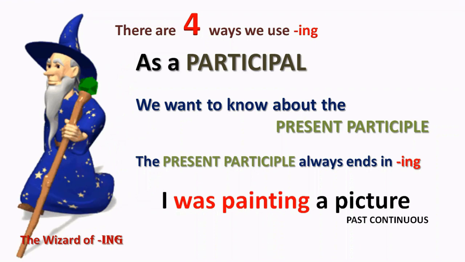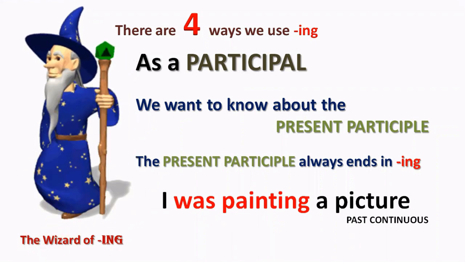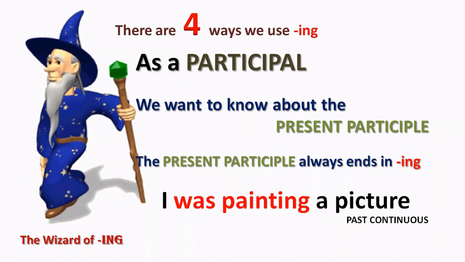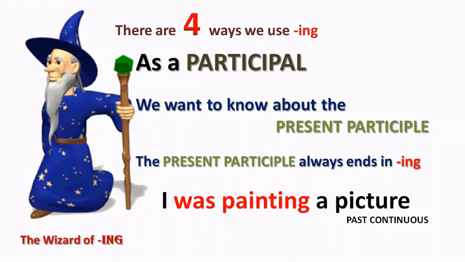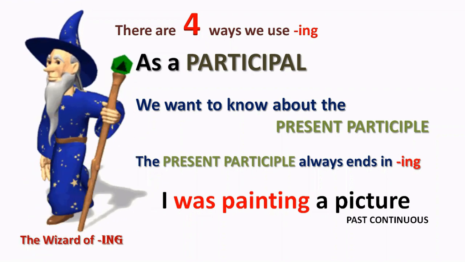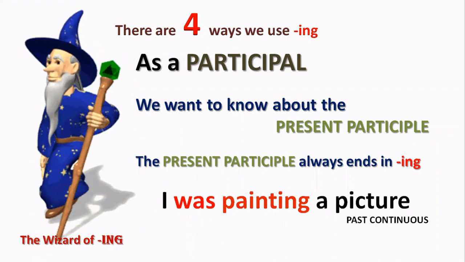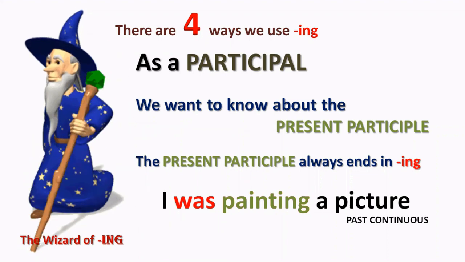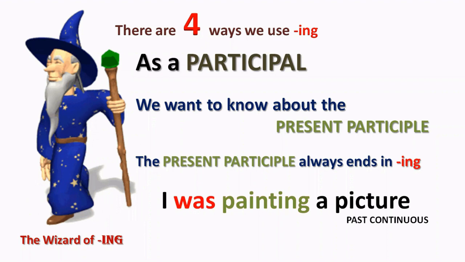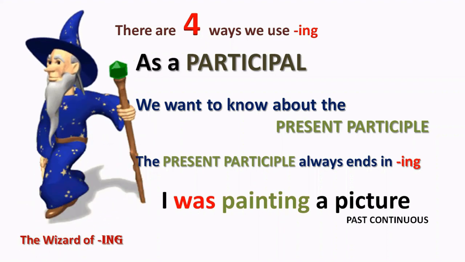So we looked earlier at the past continuous sentence, I was painting a picture. The past continuous always ends in ing because all the continuous tenses use the present participle. So in here, the word painting is actually the present participle.